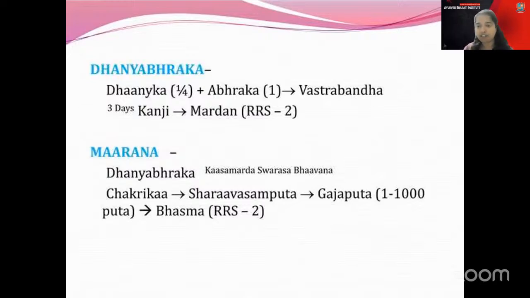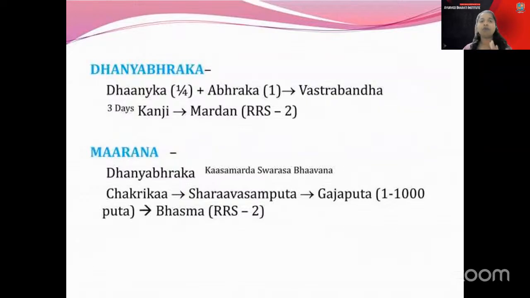This you have to just understand. This you have to learn by heart or have a star mark of it. In Gajaputa, about 1,000 putas are given for the Marana of the Abhraka. So Marana means you have to understand like that. When you go for the Marana, there will be at least 1,000 people in a home, or 1,000 people will come after hearing of the Marana. Marana means death. So Gajaputa, like that. The Gajaputa and 1,000, you have to star mark these areas.